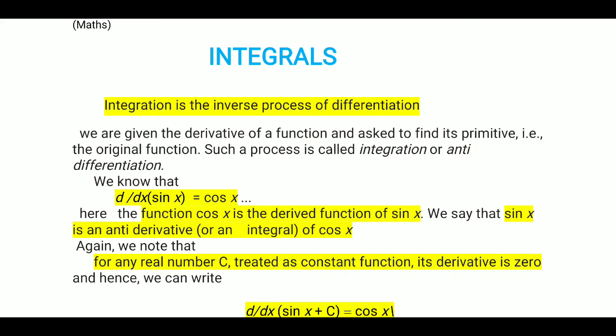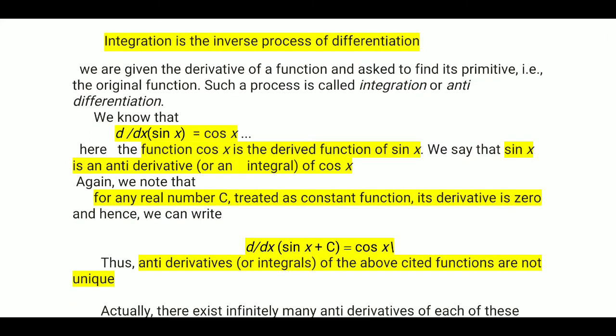We know that d upon dx of sin x is cos x. Here the function cos x is the derived function of sin x. Cos x is the derivative of sin x. We say that sin x is an antiderivative or an integral of cos x.